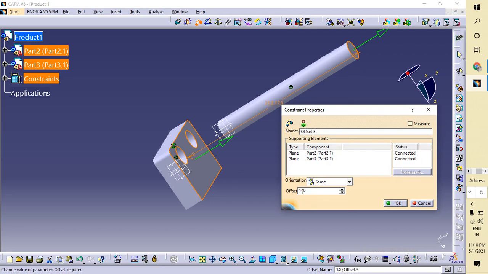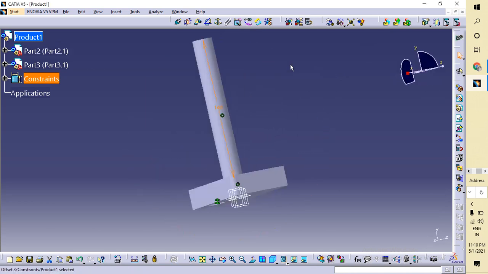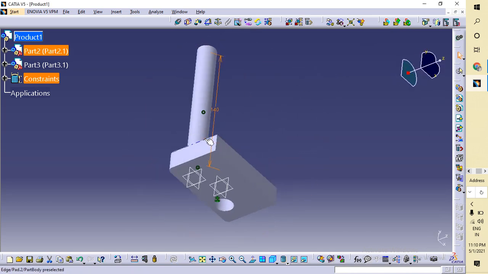Why I am giving the offset, I will show you here. It is of 160 length and it is of 20. If this bar goes 20 inside of this bar, then the remaining part will be 140. So give 140 and go to update. Now you can see that it is perfectly matched with this part.